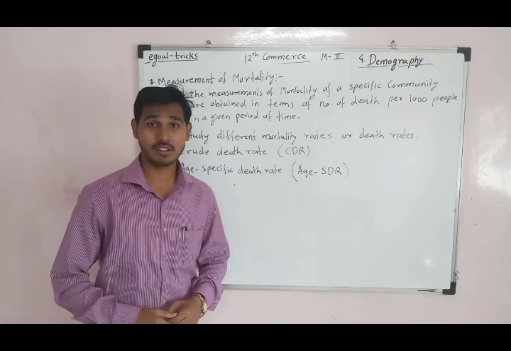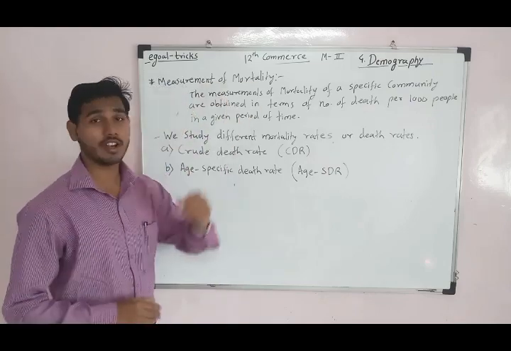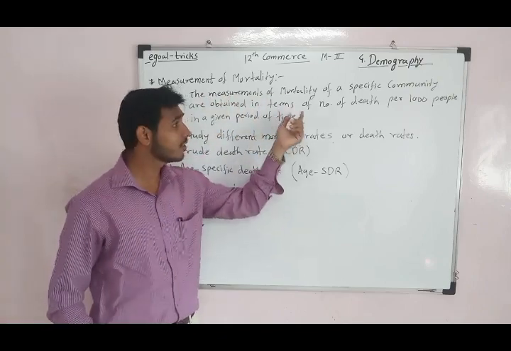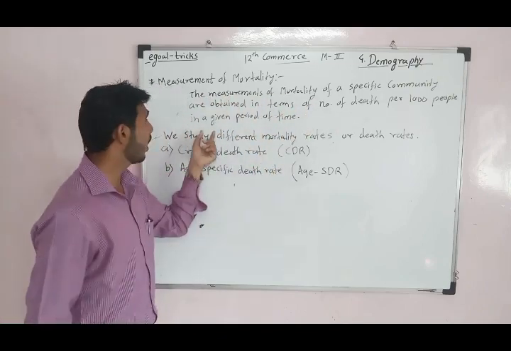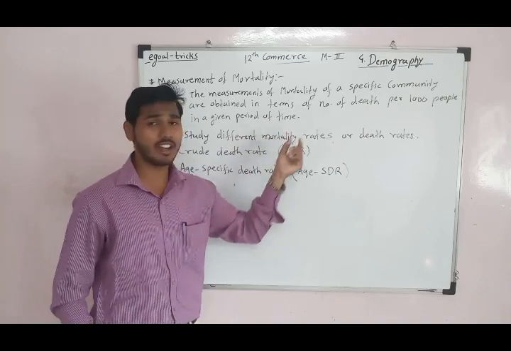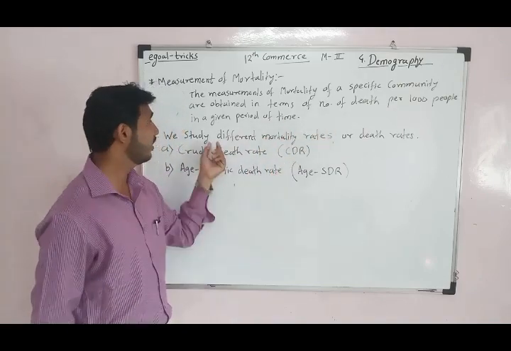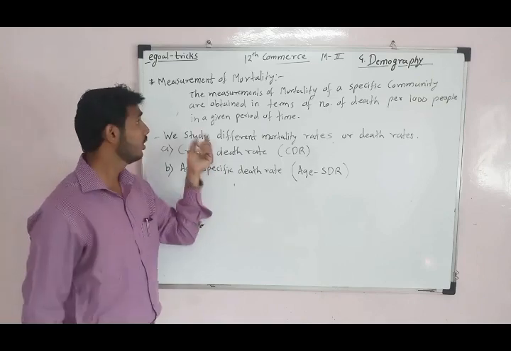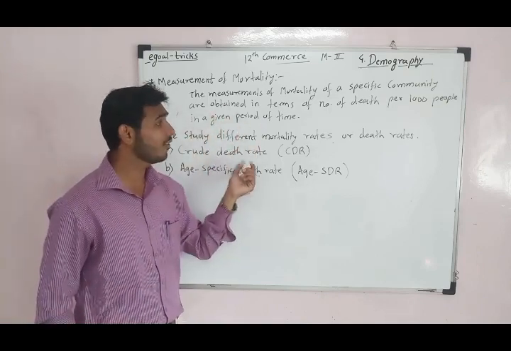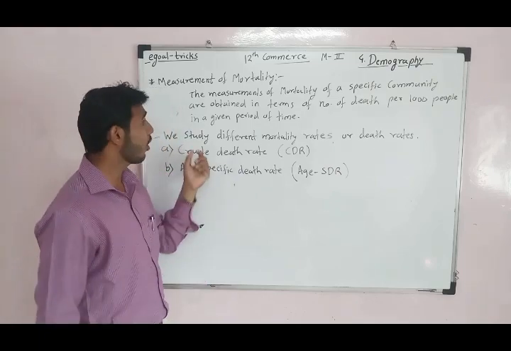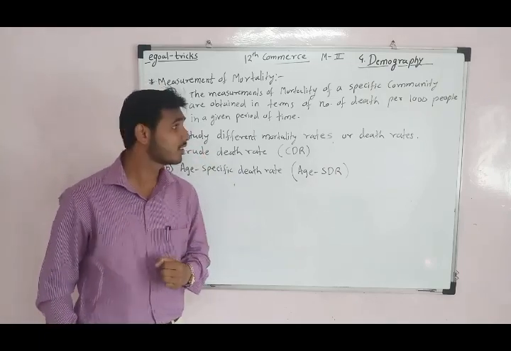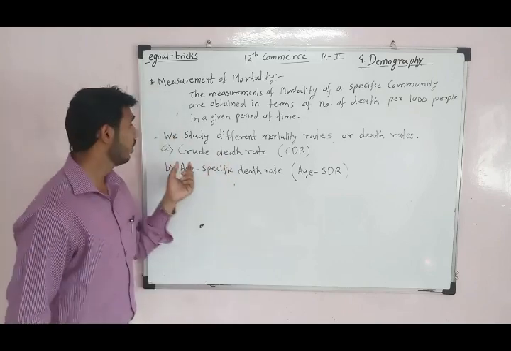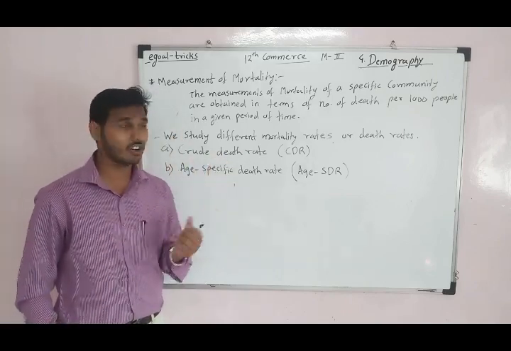The next point of this chapter is measurement of mortality. So what is mortality? The measurement of mortality of a specific community is obtained in terms of the number of deaths per 1,000 people in a given period of time. We study different mortality rates or death rates.